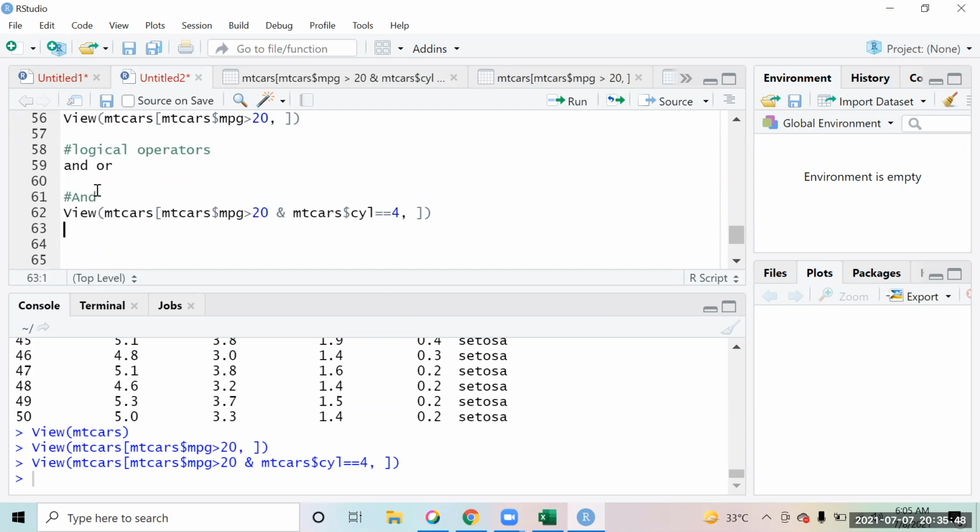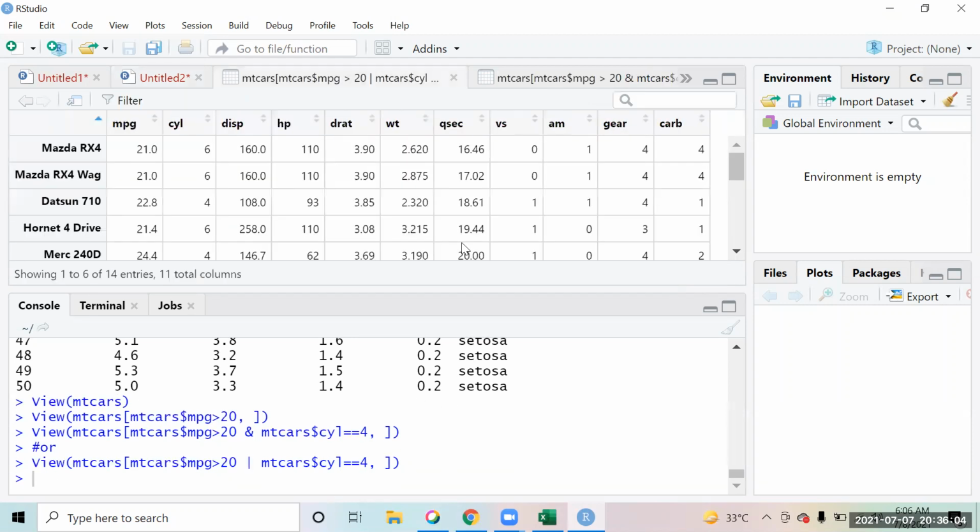And if you have to use the same thing for OR, the operator will change, right? This operator that we are using over here, instead of this, we will be using a pipe operator. So this makes an OR condition.